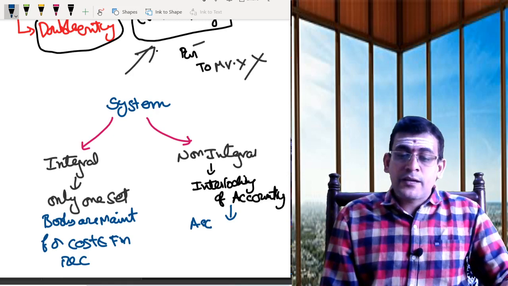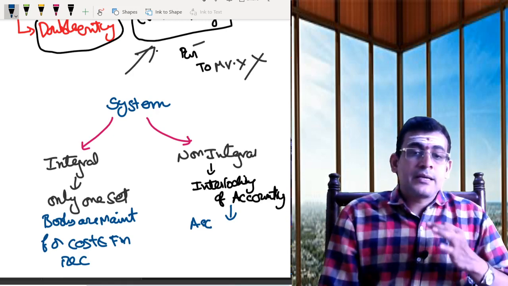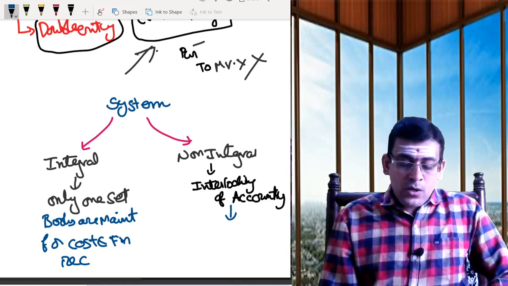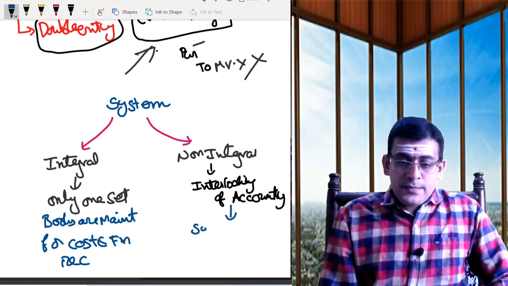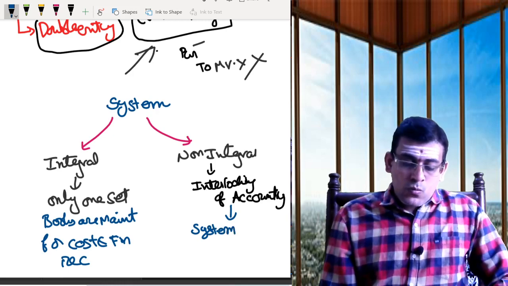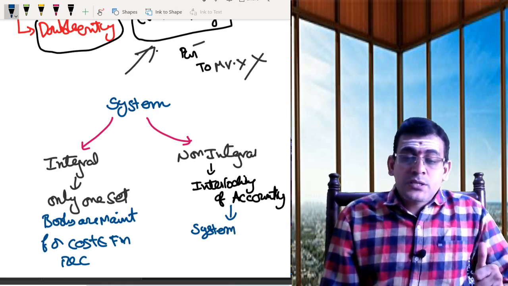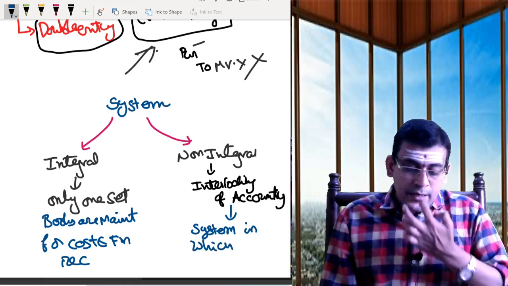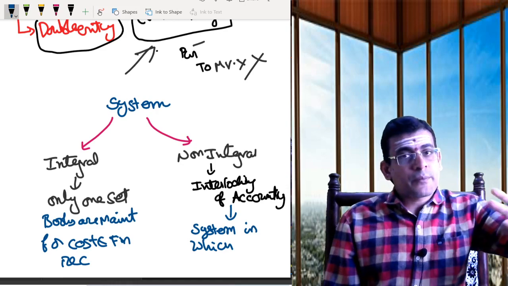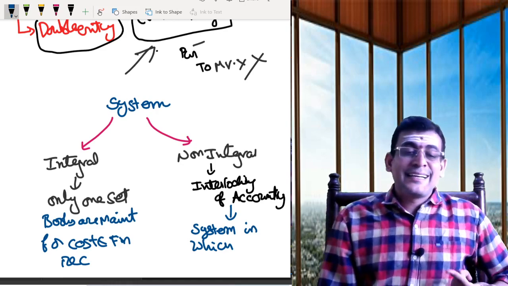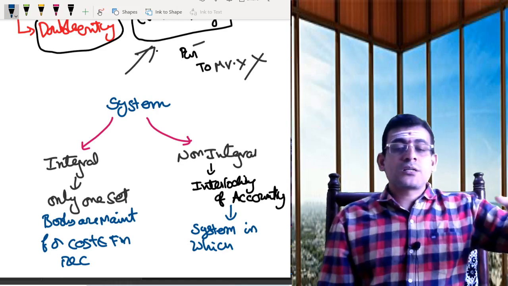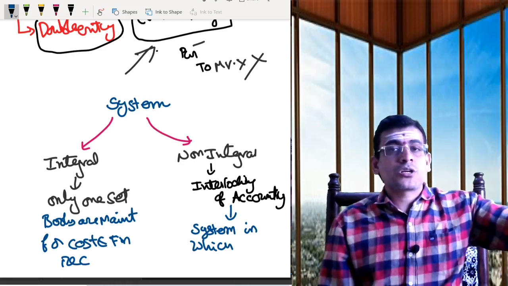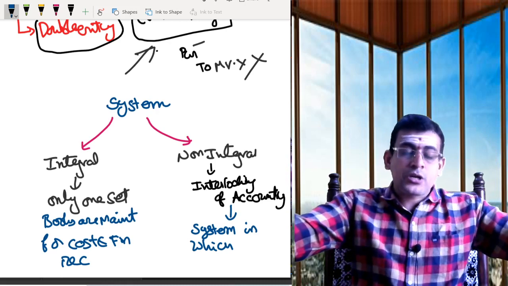Even Seema London defines integral accounting as a system in which cost records are separate from your financial records. In integral, both records are maintained in one set of books, but in interlocking, I am locking cost records separately and financial records separately.